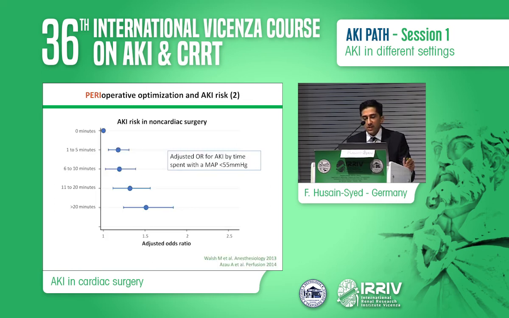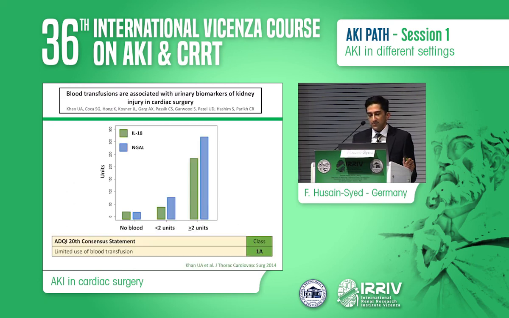And with regards to patients in whom the blood pressure management is done without the use of cardiopulmonary bypass, the duration of time when the mean blood pressure drops below 55 seems to correlate quite tightly with the development of AKI.